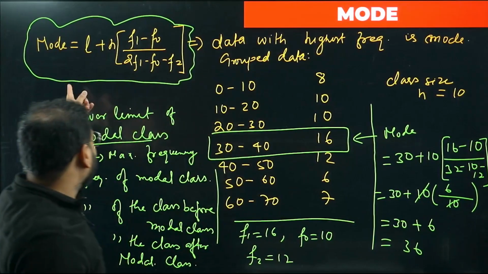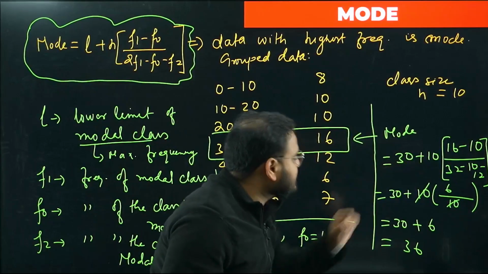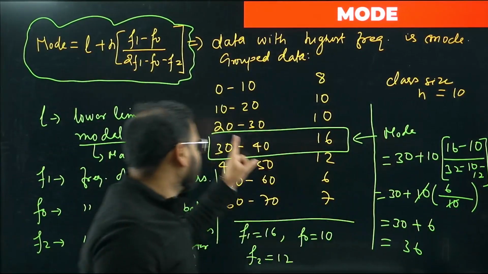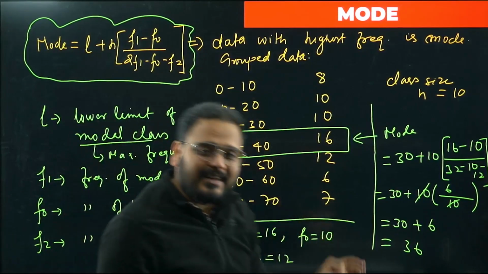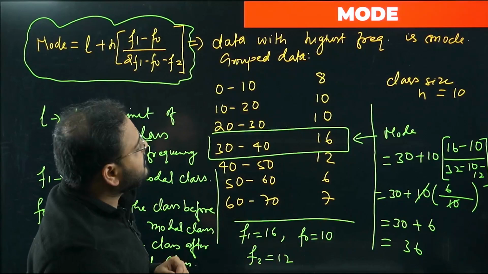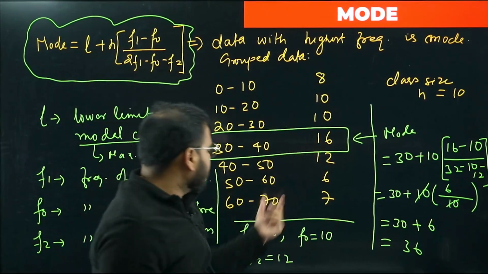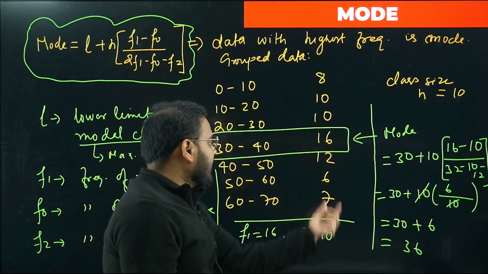The formula states L. What is L? The lower limit of the modal class. So 30 plus H. What is H? The class size, so times 10. Check here: 0 to 10, 10 to 20, every time the class size is 10 only. What about F1? F1 is the frequency of the modal class, so 16. F0 is the frequency of the class before the modal class, so 10.